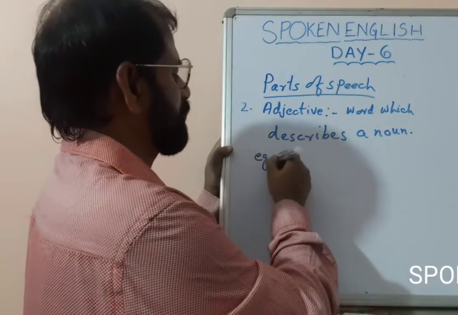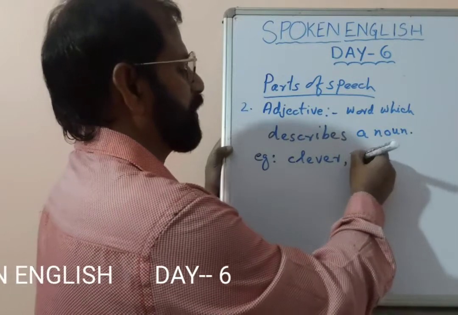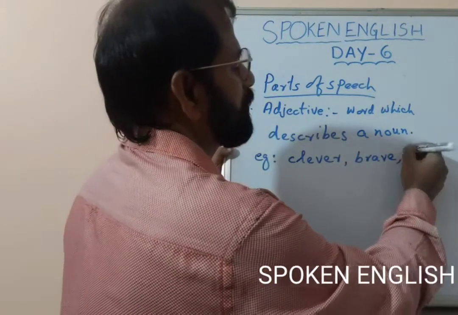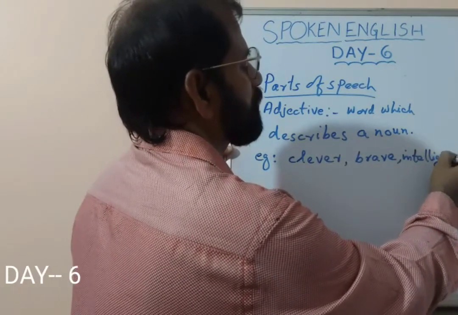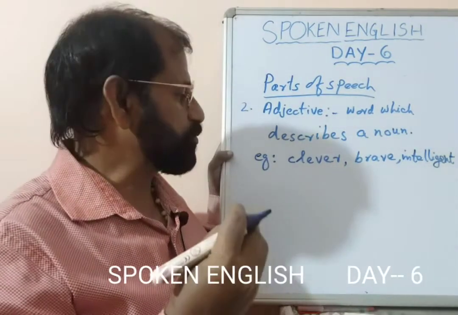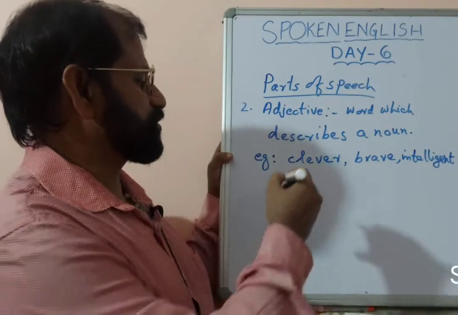Examples are like clever, brave, intelligent. These are a few examples. If I want to say it in a sentence, let's say